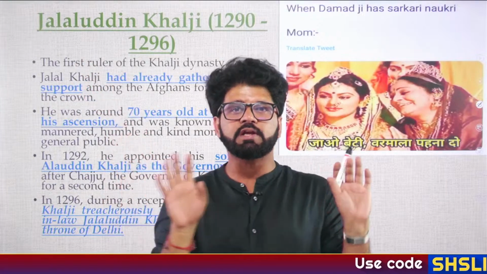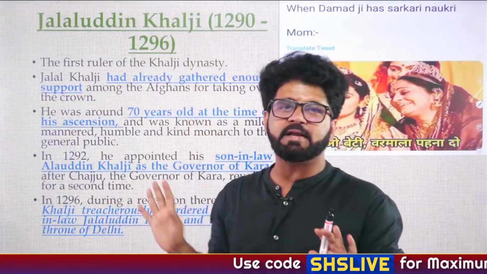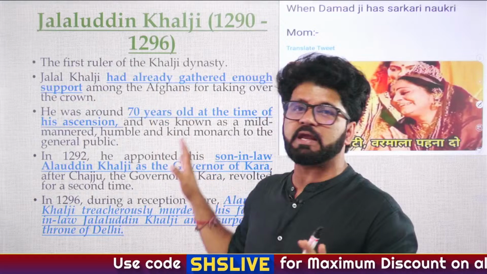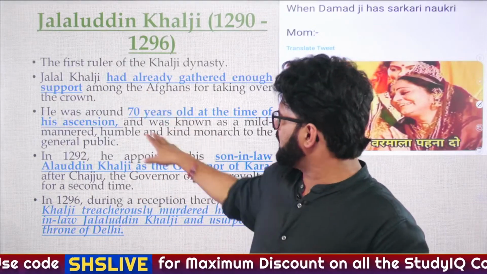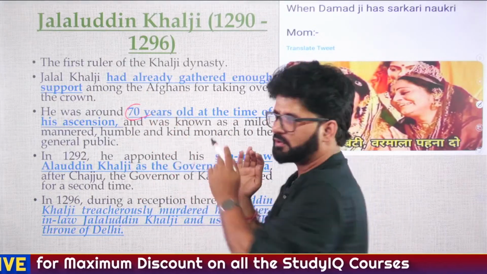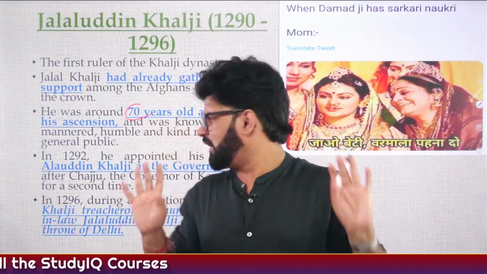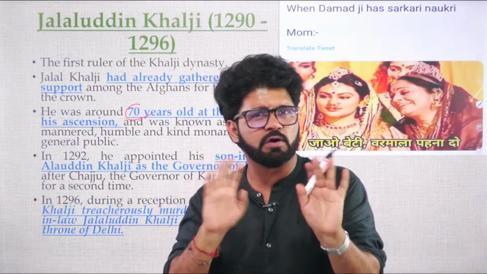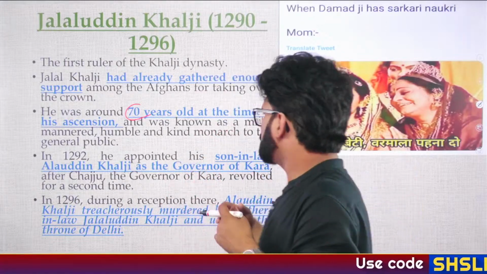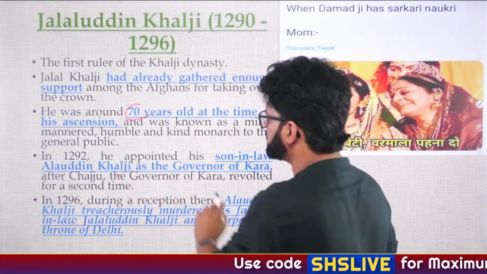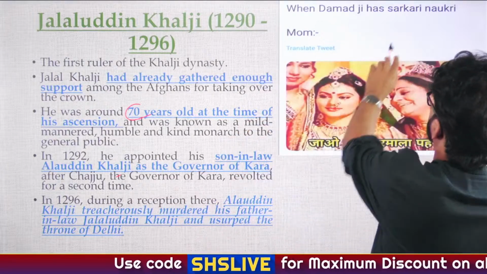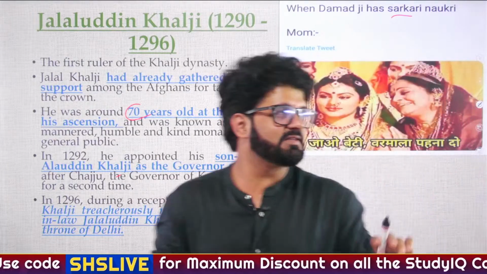Now Jalaluddin Khalji, 1290 to 1296 AD, a 6-year period. He killed Kaikabad and Kayumar, and he was around 70 years old. So he was like, dude, I don't want to do any more killing. I've already killed Kaikabad and Kayumar. So now I will adopt a benevolent policy. I will marry my daughter to a good looking guy called Alauddin Khilji. Maybe Alauddin Khilji was at that time having a government job. So this is a meme on government jobs.